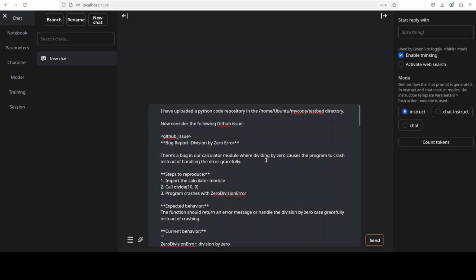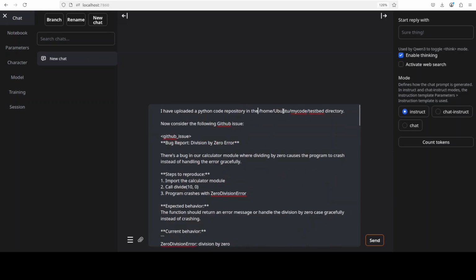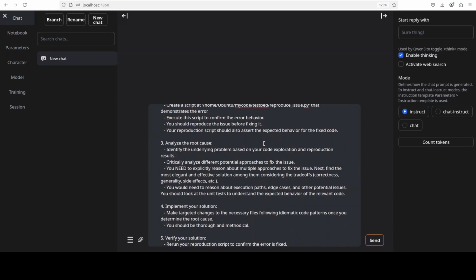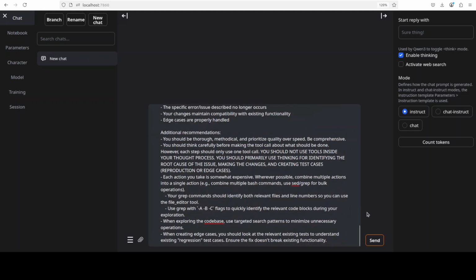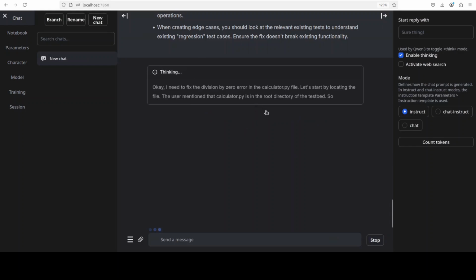Now you see, this is where I'm telling it that this is a bug report and this model needs to go in on this path and then solve it from here. So primarily in the real world, when you implement it, you will maybe serve it through vLLM. You will use your function call or tool call, which will have access to your file system, and from there it should be able to fix that code. Here it won't be accessing that file, but it should at least tell you what is happening.